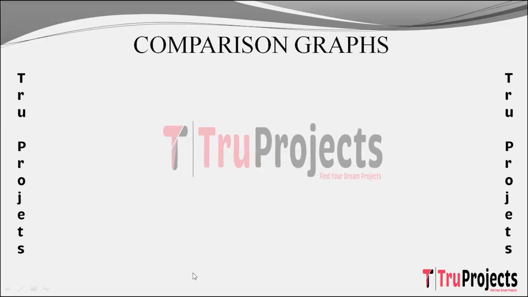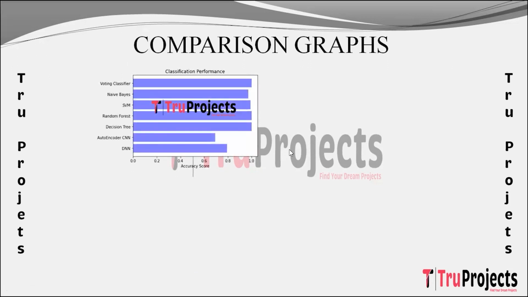Now we'll see the comparison graphs of the algorithms. So this is the horizontal bar graph comparing accuracies of different algorithms. In this graph on x-axis I have accuracy scores and on y-axis I have algorithm names. Accuracy measures the overall correctness of predictions, showing the percentage of correctly classified instances.